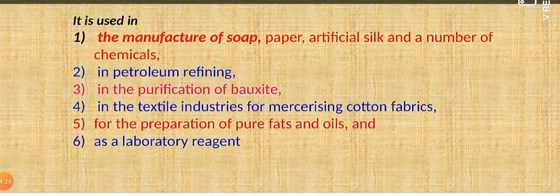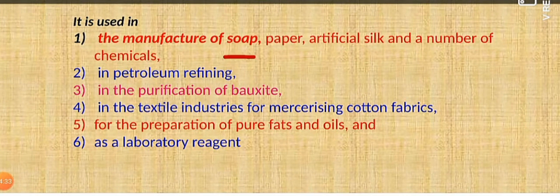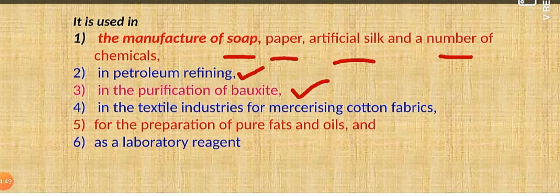Now coming to the uses, where do we use this sodium hydroxide? Just like potassium hydroxide, it is used for soap preparation, in paper industries, and for the manufacturing of artificial silk. Again, for a number of chemicals, we have to use this sodium hydroxide. Similarly, in petroleum refining, for the purification of bauxite, and for cotton fabric preparation, we are using it. For the purification of fats and oils, and as a laboratory reagent, we are also using sodium hydroxide.